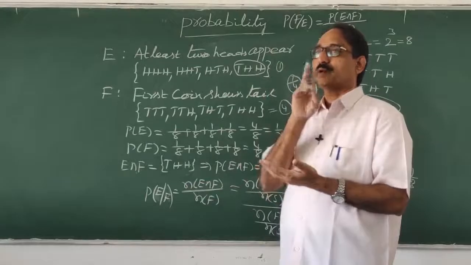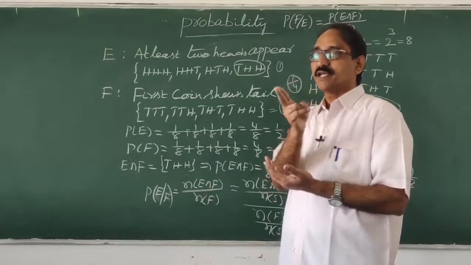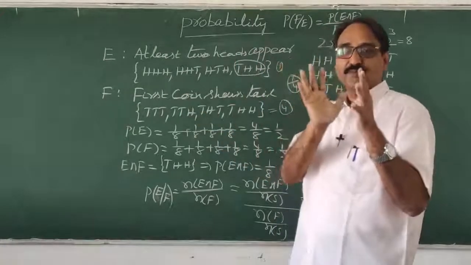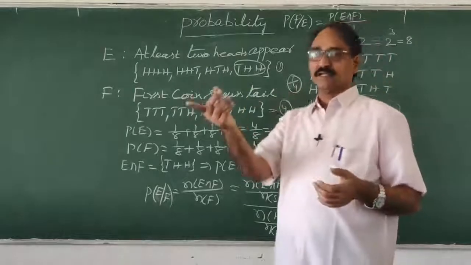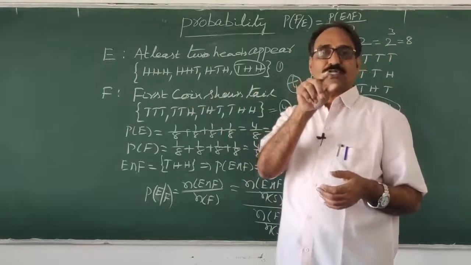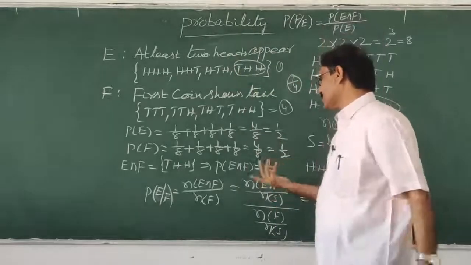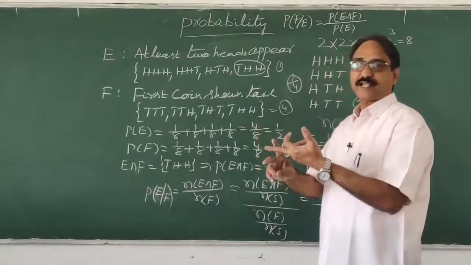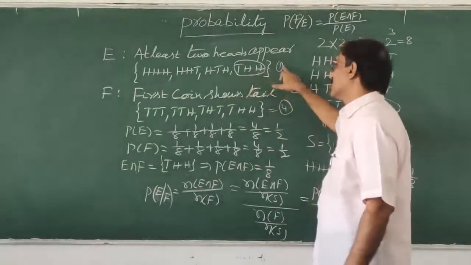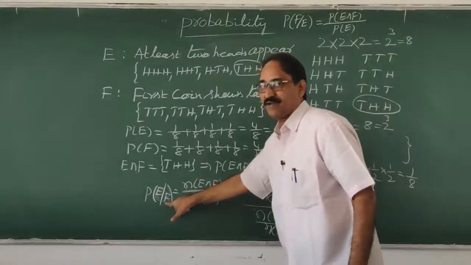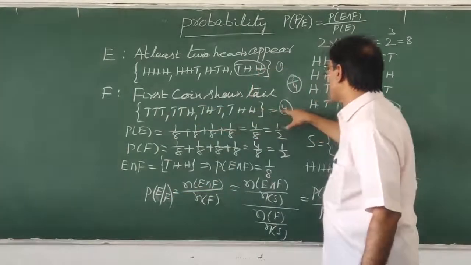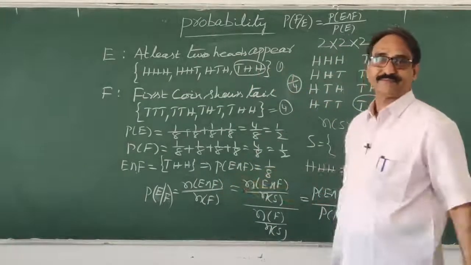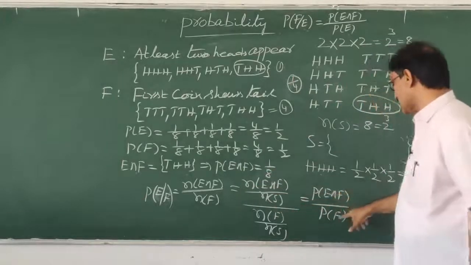What do you mean by the probability of getting at least 2 heads where the first point is a tail? In such a case, we should get 2 heads, but the first coin should show tails. So 2 heads must be there and the first coin tail must be there. What is there? Only one chance. That's why I wrote 1 here. Where F is given, how many sample points are there? 4. The probability is n of E intersection F by n of F, 1 by 4. If you divide by n of S, it is P of E intersection F by P of F.